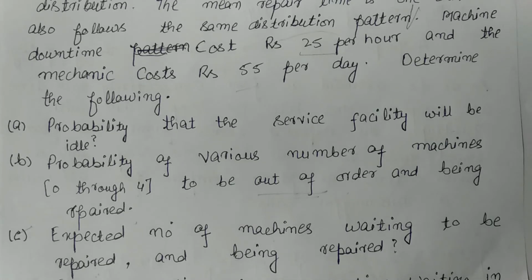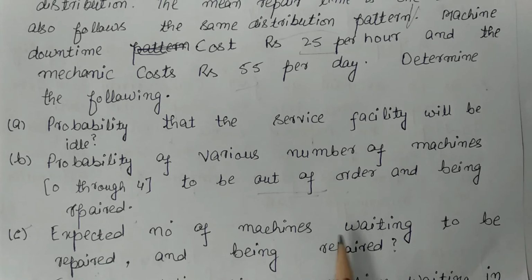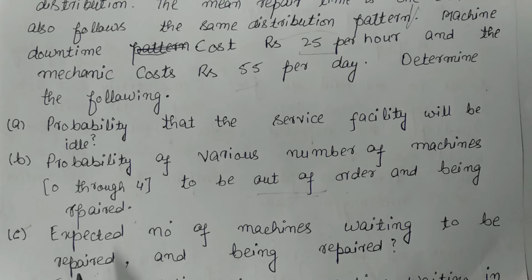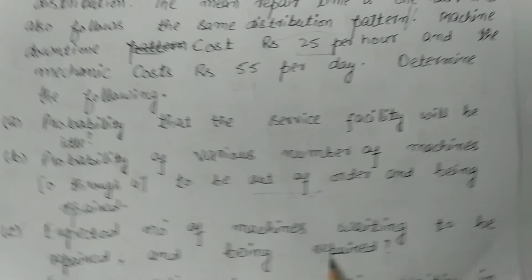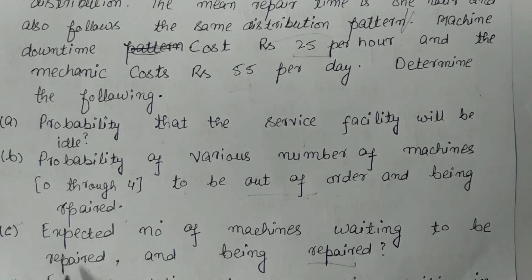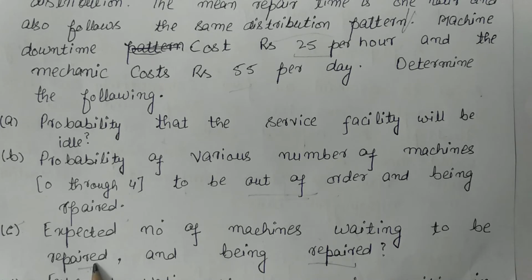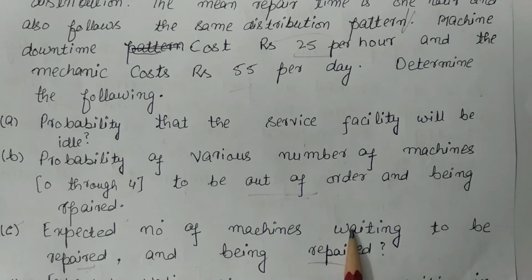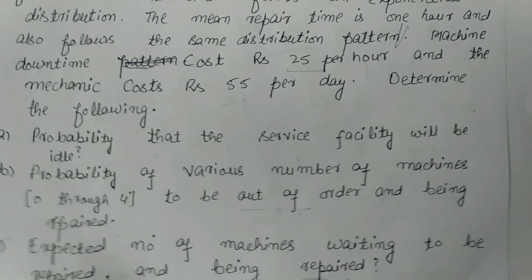Friends, now this is your second part. Now we calculate the third part, expected number of machines waiting to be repaired. It means that we have to find the number of machines waiting in the queue and being repaired. Now we have to find two parts. First we have to find the number of machines waiting in the queue, and then being repaired. It means we have to find the number of machines in the system. Now we will calculate both parts.